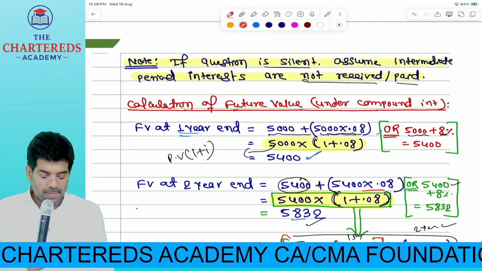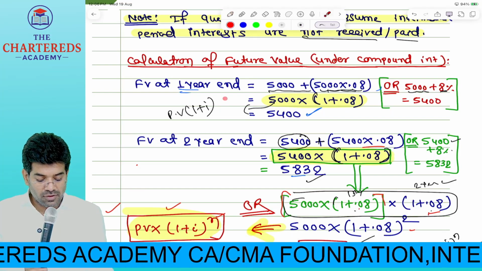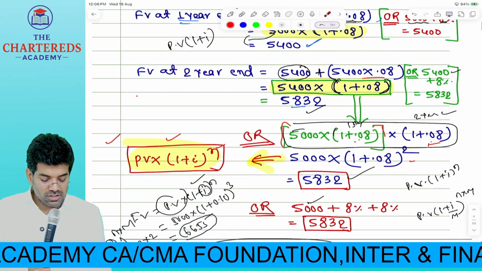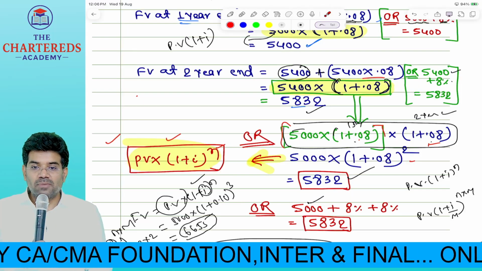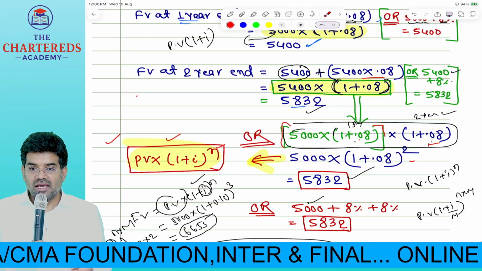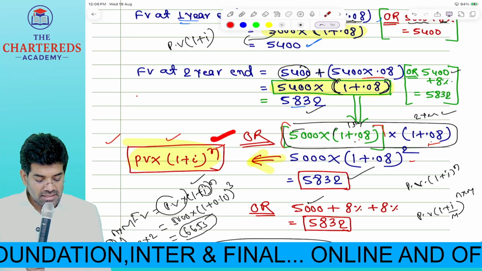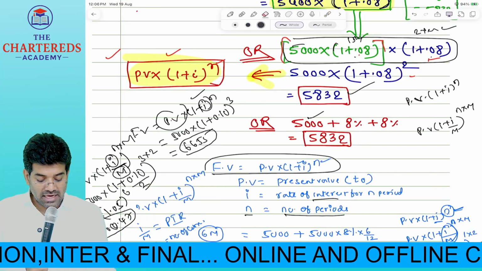Done? Yesterday I already showed you how to calculate interest at the end of the first year, second year, and what is the formula behind it. The formula is present value into 1 plus time value of money, that is interest, whole power n. You can see how many ways there are to calculate that.